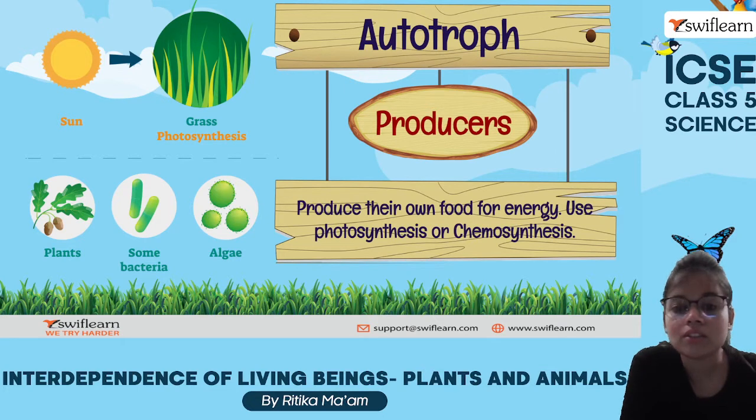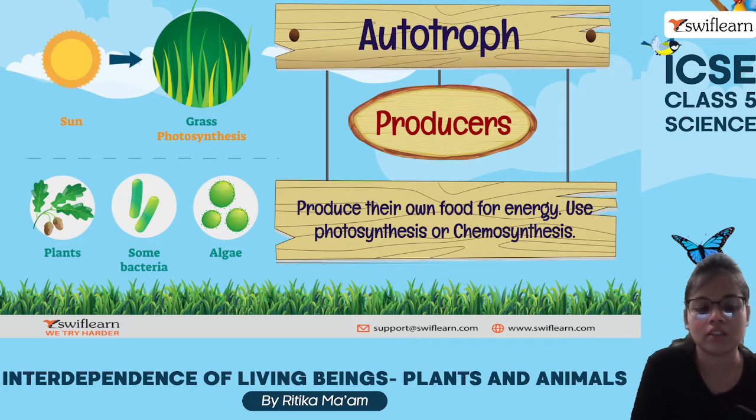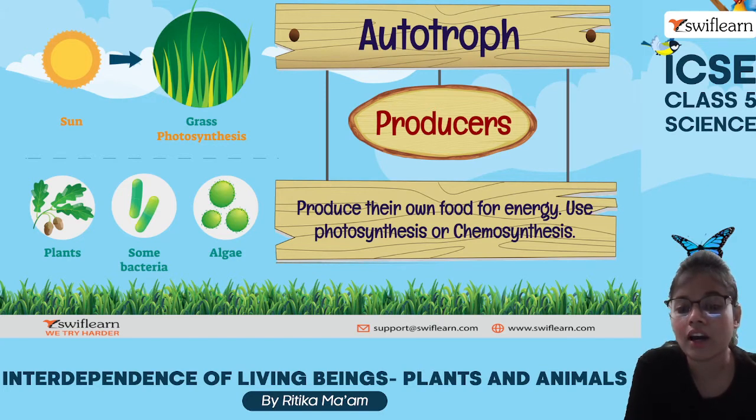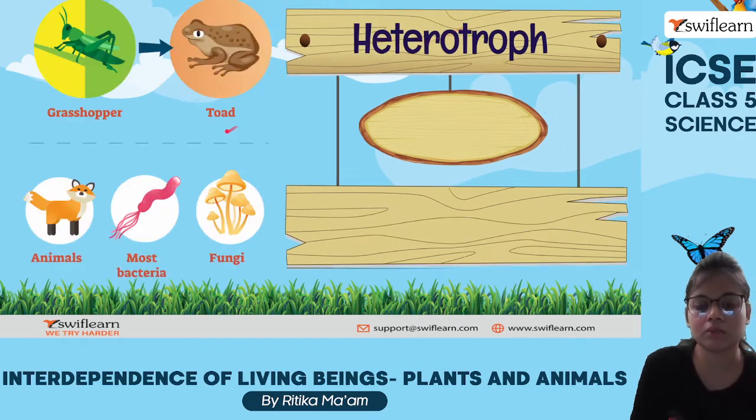Okay, so producers and autotrophs, they are one and the same thing. They produce their own food. They use the method known as chemosynthesis or photosynthesis. And what are some of the organisms which are producers? The plants, some of the bacteria and algae also.